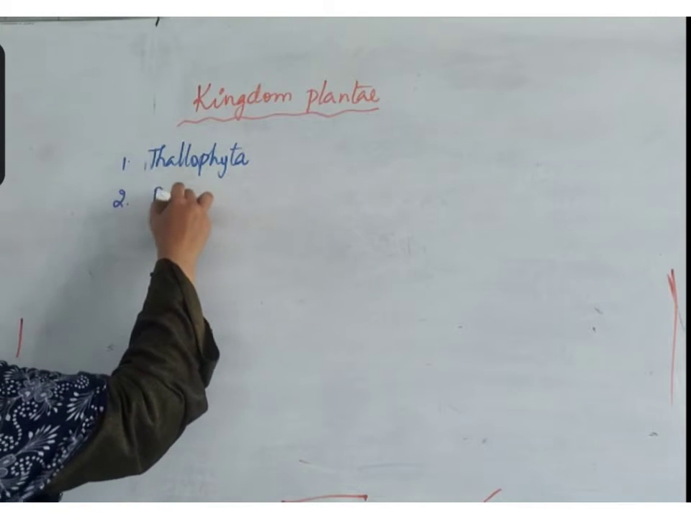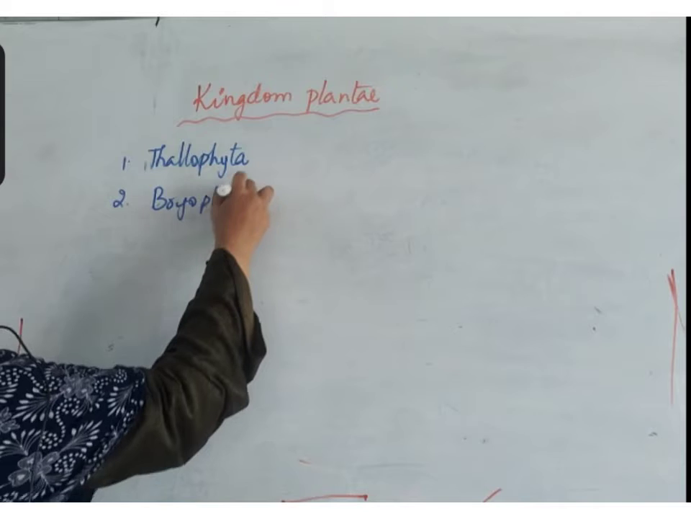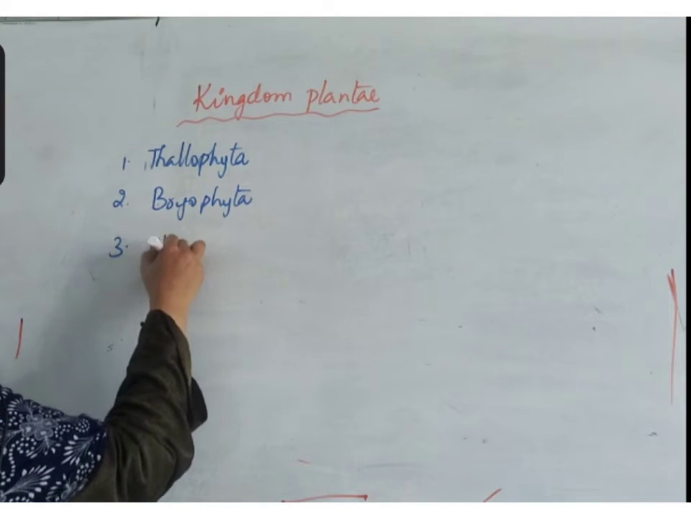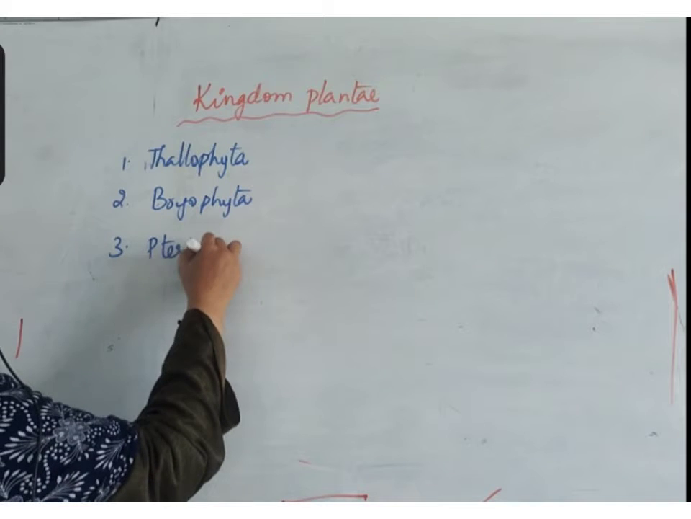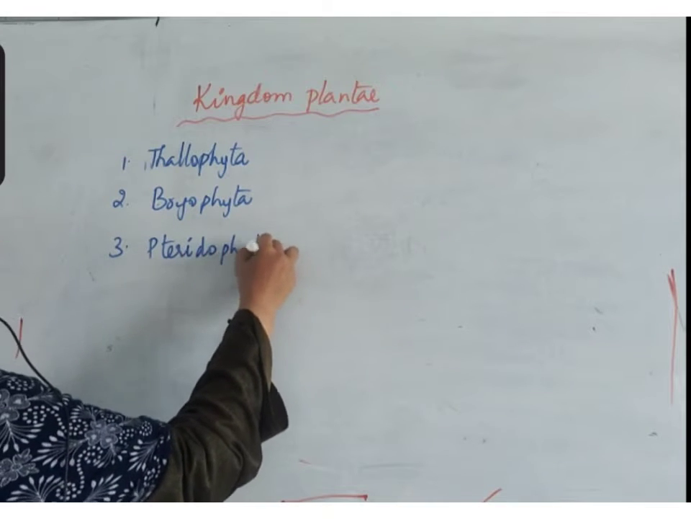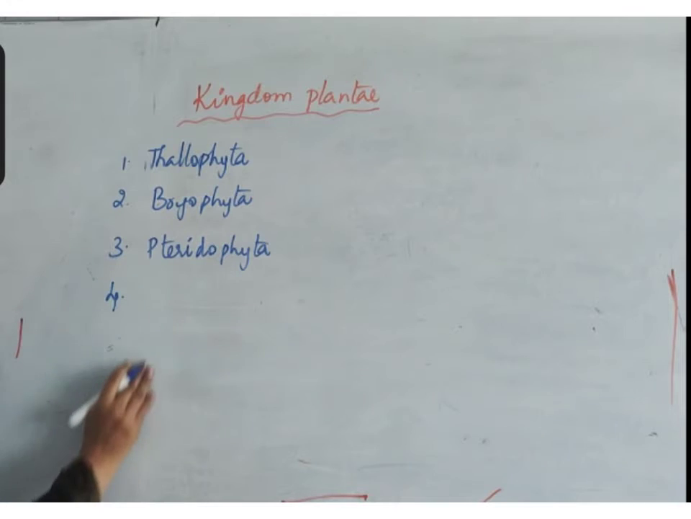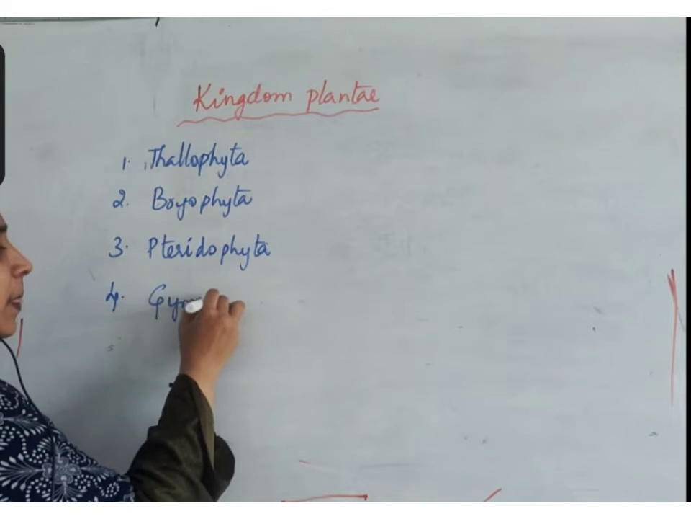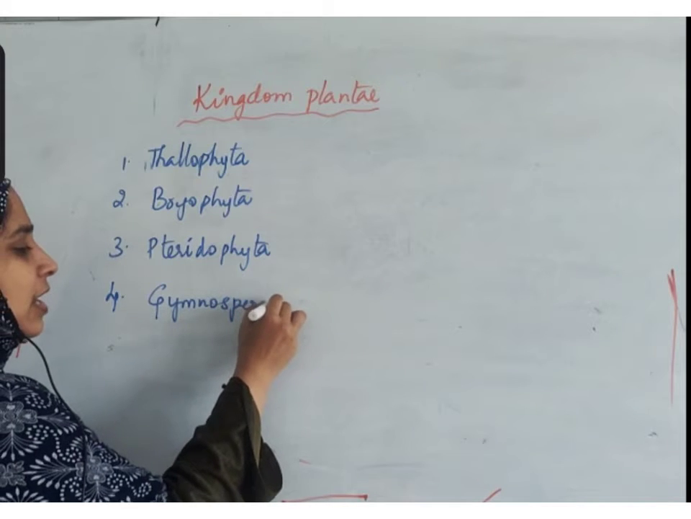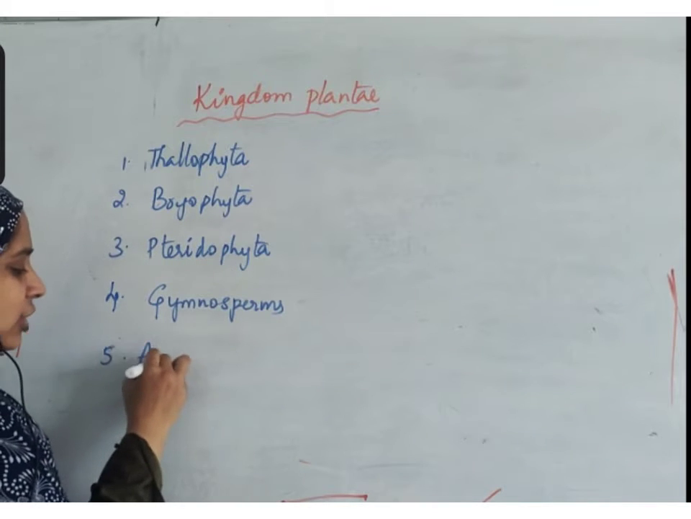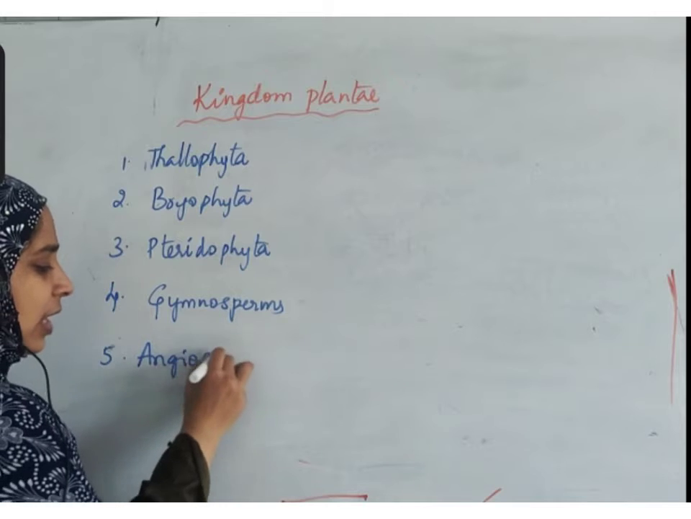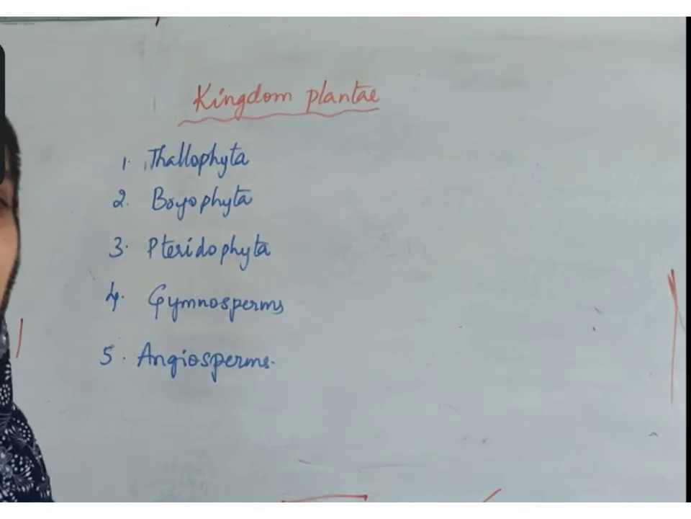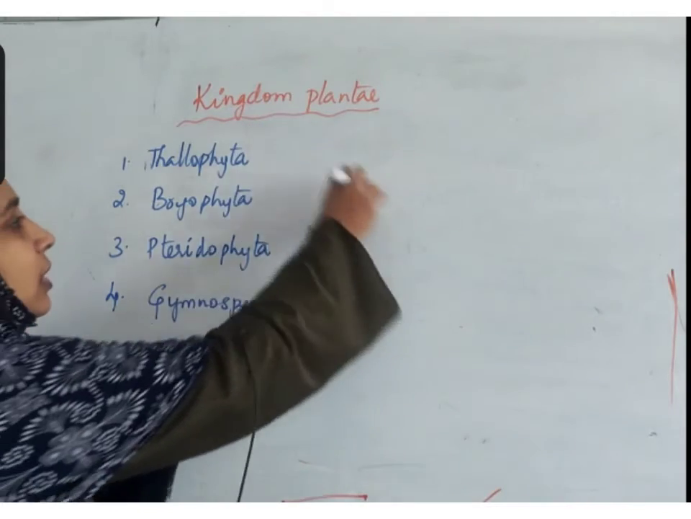Second one, Bryophyta. Third one, Pteridophyta. Fourth one is Gymnosperms. And fifth one, Angiosperms. So first understand this, then we'll discuss about Thallophyta today.